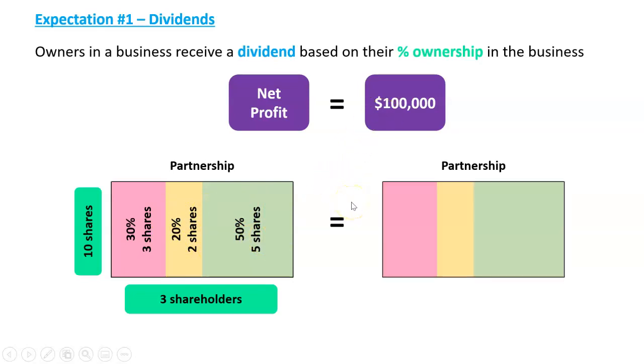The profit's 100,000. Well, we split it up based on percentage ownership. So this person's going to get 30% of that, which is 30,000. This person's going to get 20% of that, which is 20,000, and this person's going to get 50%, which is 50,000. So your profit is based on your percentage of ownership.